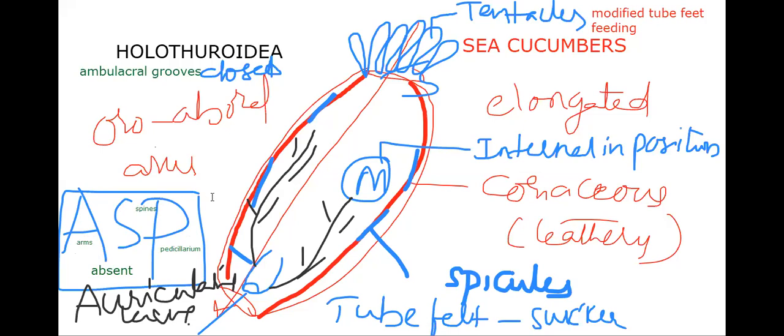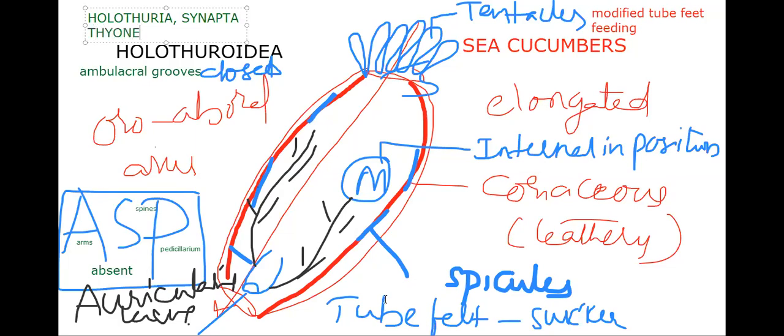Examples of this particular class: Holothuria, Cucumaria, Synapta, Thyone. Synapta is found in brackish water. All are marine. This is the only example in Echinodermata which lives in brackish water.